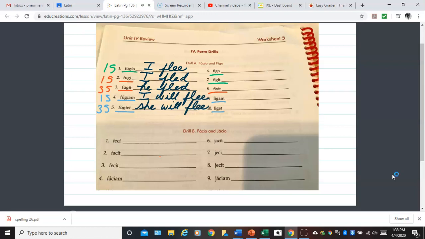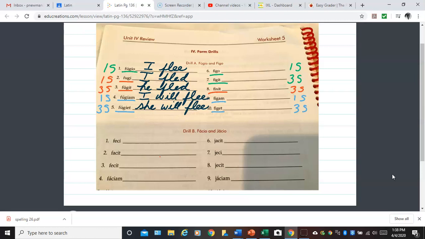Now let's go do the person as well. So for figo, we have first person singular. Fugit, we have third person singular, that T tells us. Fixit is third person singular. And fijam is first person singular. And then fijate is third person singular. So all first and third and all singular.